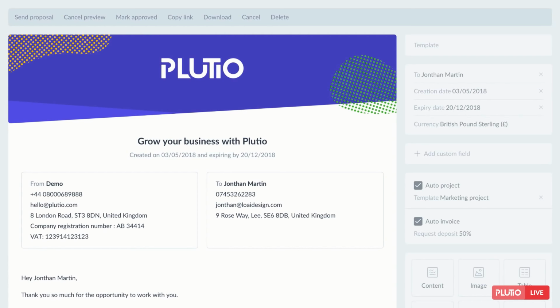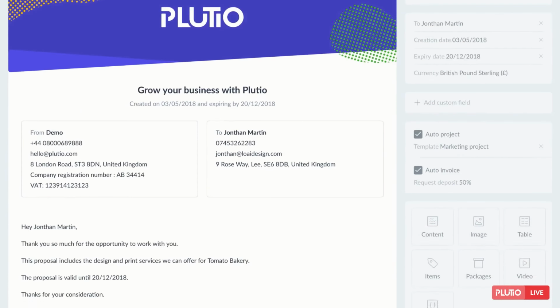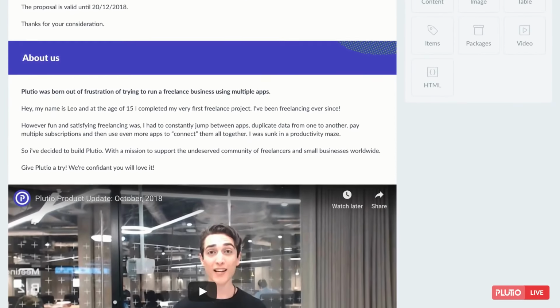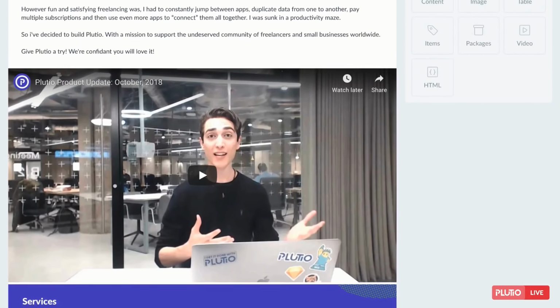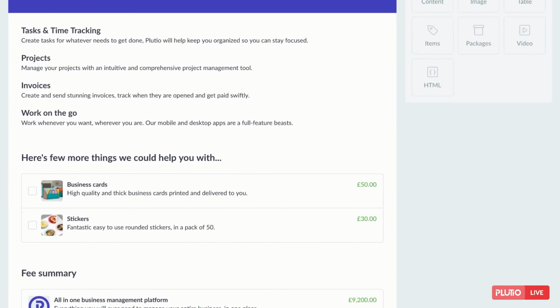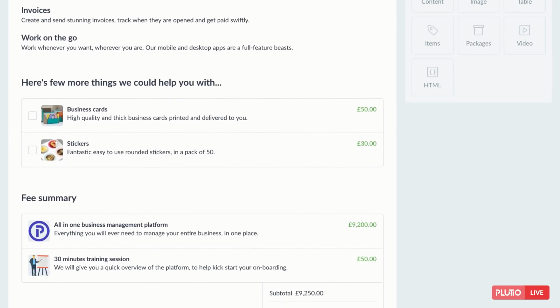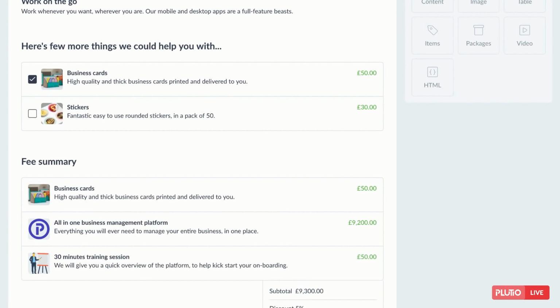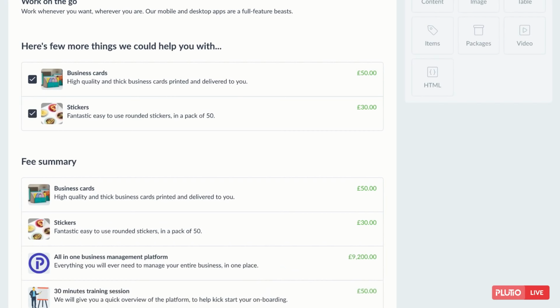This proposal has a cover image and multiple content blocks, each divided with an image, then a video, a list of services, and here we have a block of optional items that the client can select from when previewing the proposal.